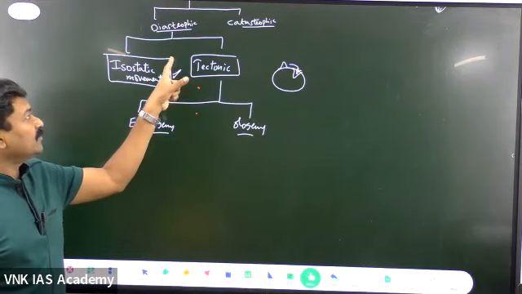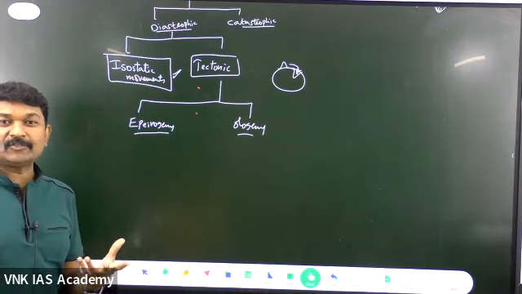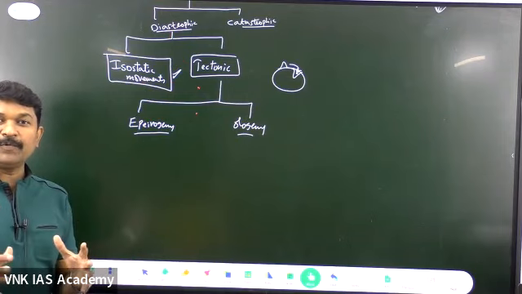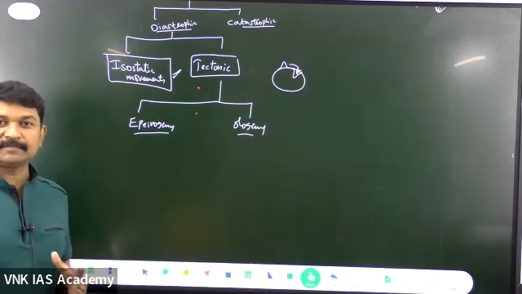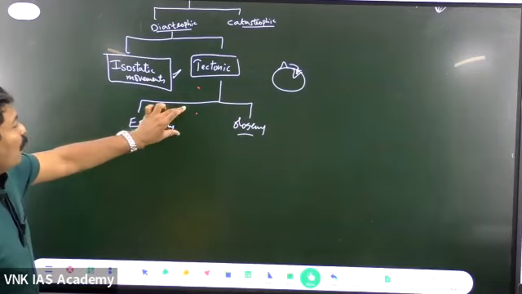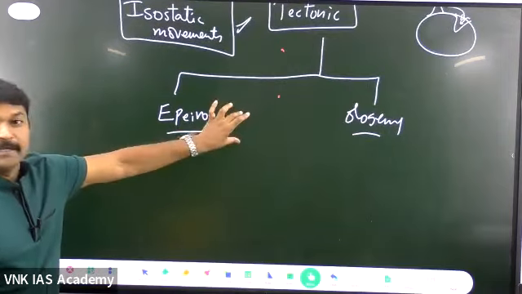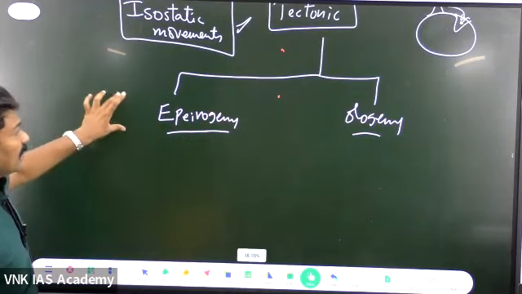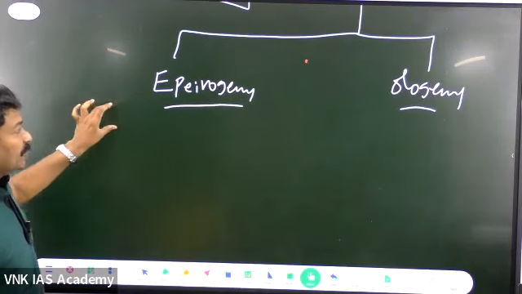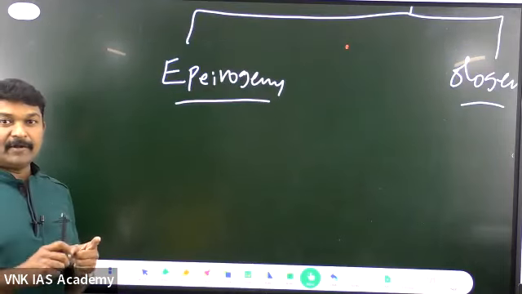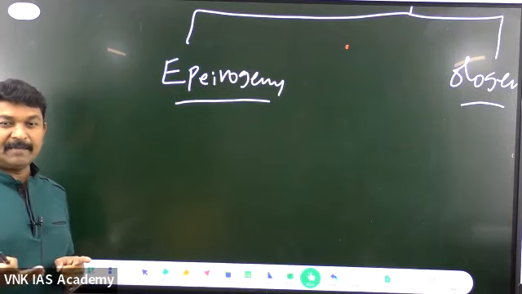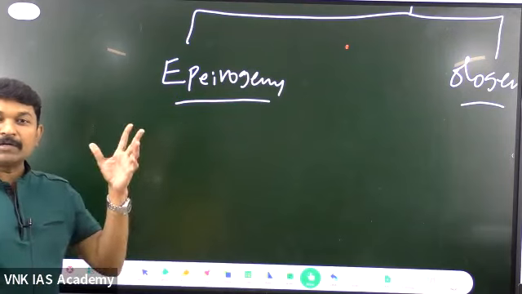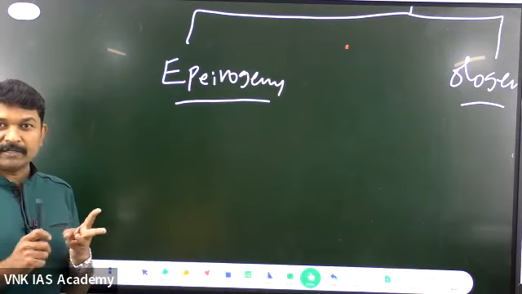diastrophic topic. What do you mean by diastrophic? Nothing but a very slow but continuous process. Is it clear? Now, what are the epirogeny forces? The epirogeny forces are also called, see, this is the clarity you should have. Whenever you are talking about landforms, the name of the chapter is evolution of landforms. The landforms evolve in an orderly fashion: first order, second order, third order.